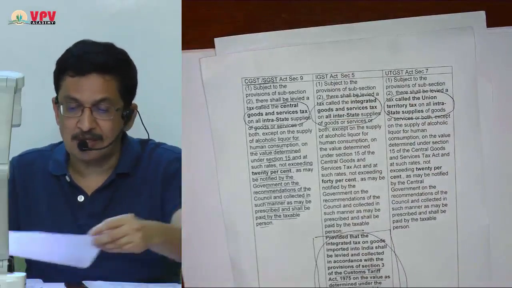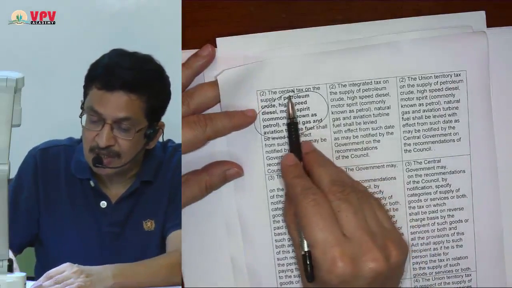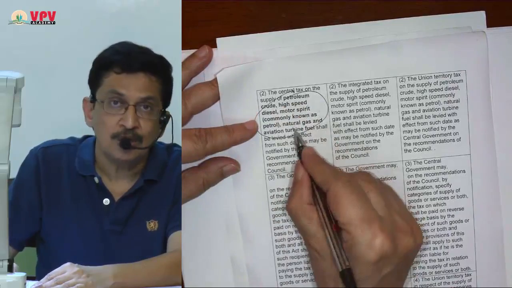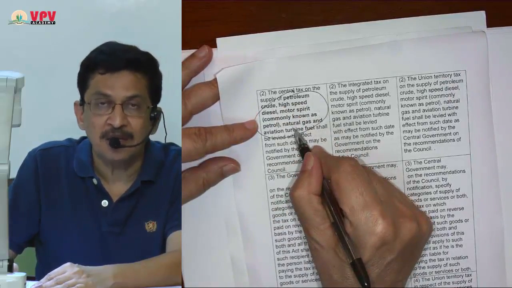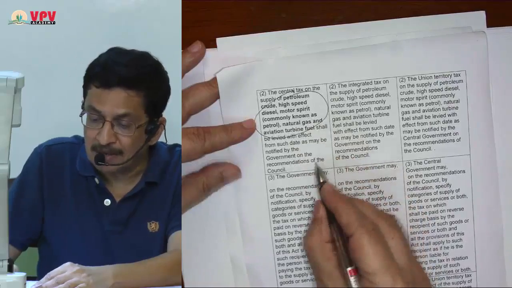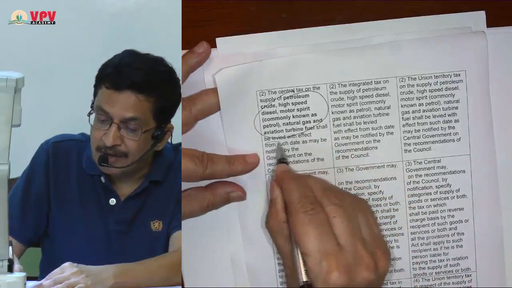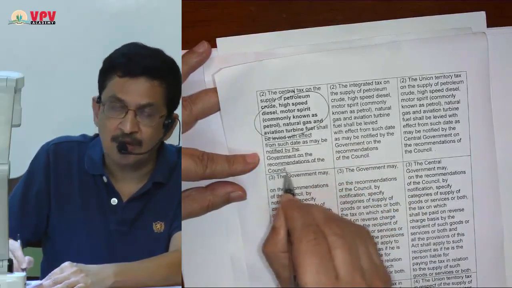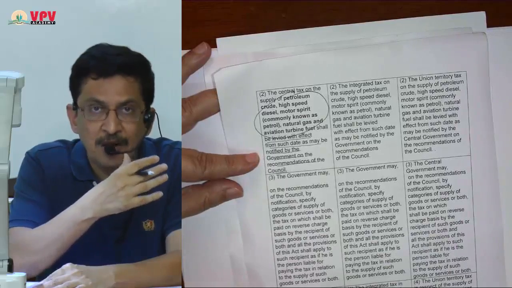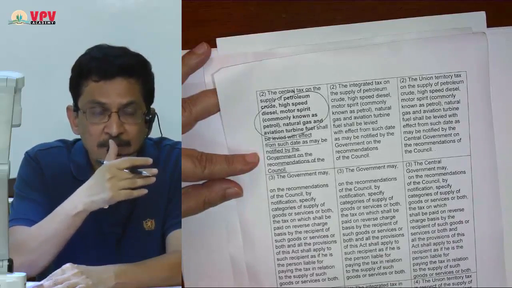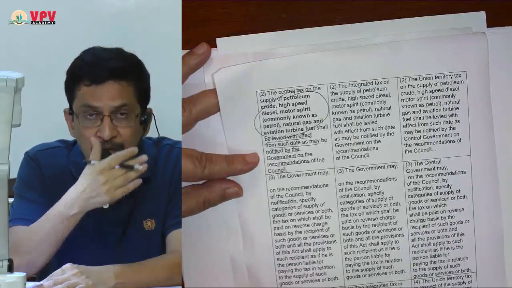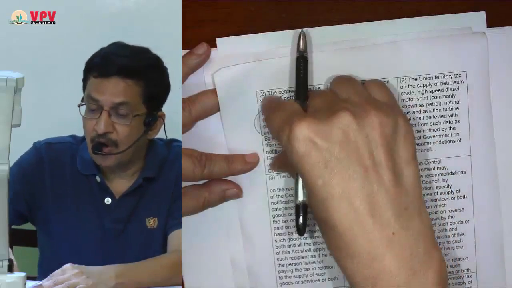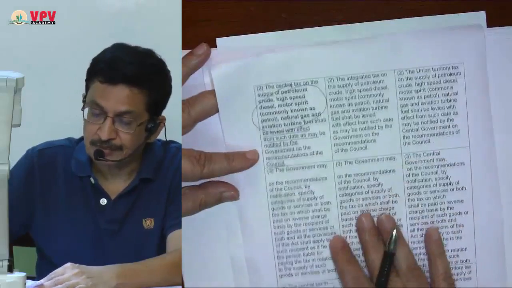Then I am on subsection 2. The central tax on supply of petroleum, crude, high-speed oil, diesel, motor spirit. The 5 petroleum products for time being have been kept out of GST, but they will be levied with effect from such date as may be notified by government on recommendation of the council. The 5 petroleum products have not been brought under GST. They will be brought in GST after some particular days, date to be notified by government on recommendation of council. All common sections.